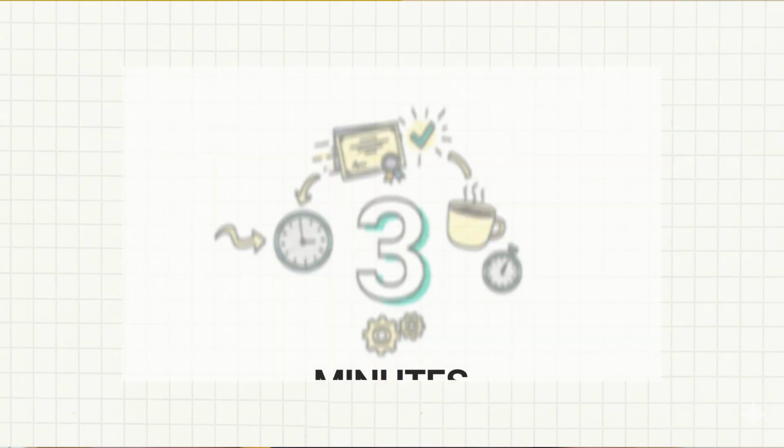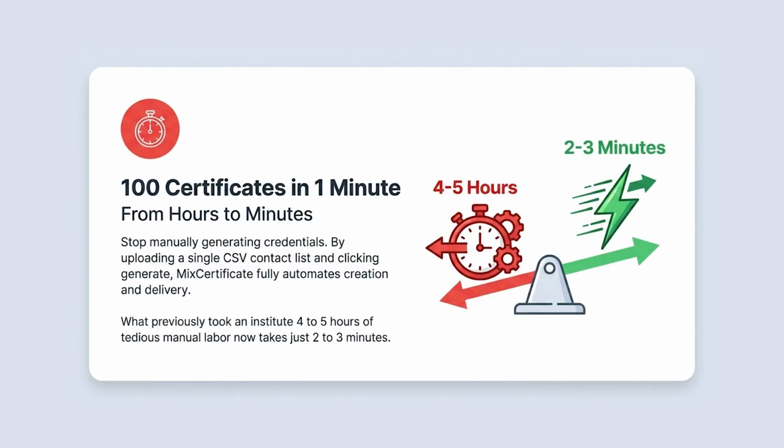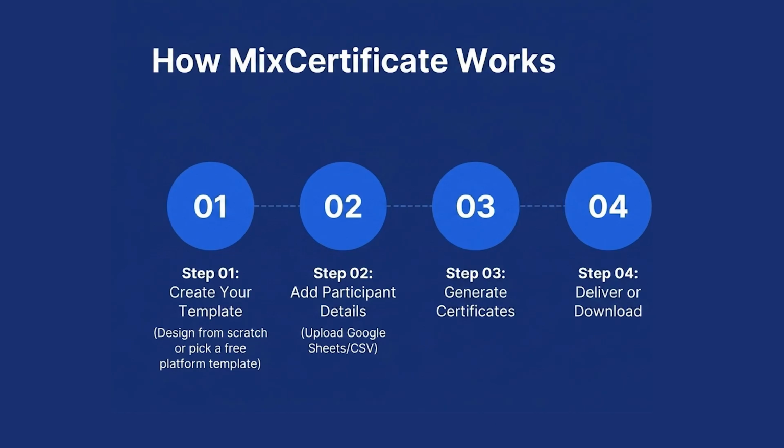And what happens here? All the automation happens. How much time does it take to automate this stuff? 2 to 3 minutes. That's all. Yeah. So it takes 2 to 3 minutes to do the whole thing, which was taking like 4 or 5 hours. So we built MixCertificate and we started testing our product.